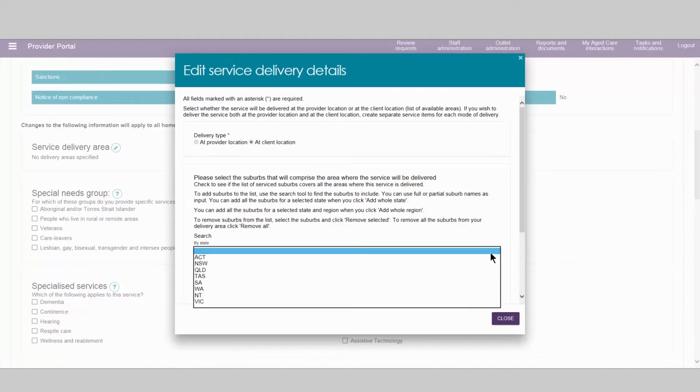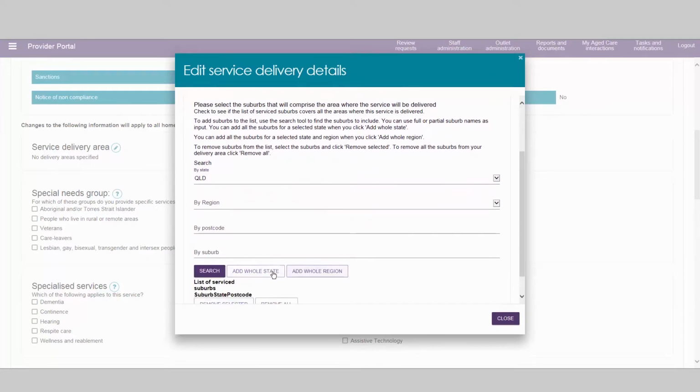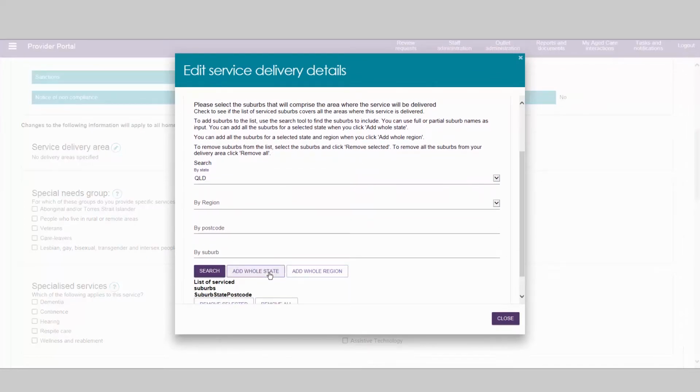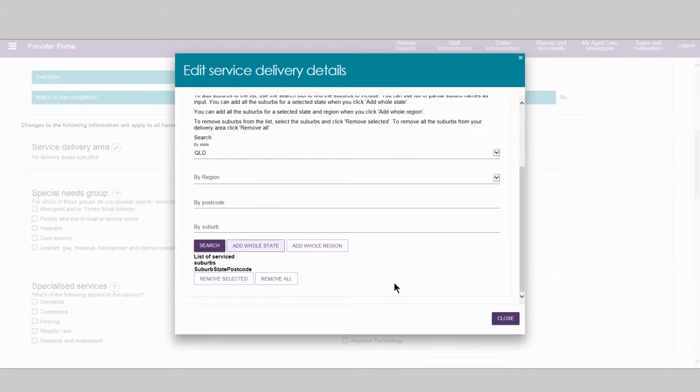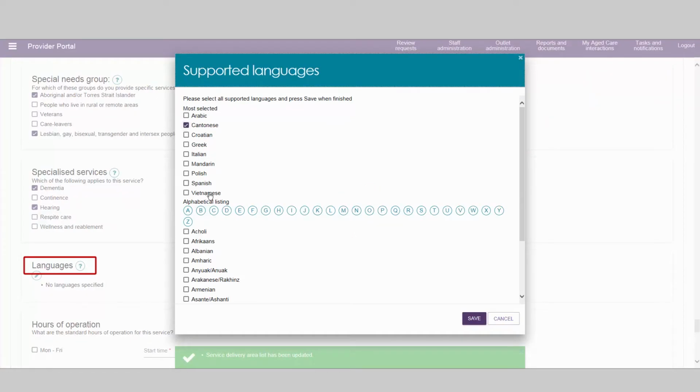Information about the areas you deliver home care package services is captured under the Service Delivery area. The functionality enables you to add a whole state, particular regions, or even specific suburbs. It is important that your service delivery information is accurate, as it is a key searchable field through the Public Service Finder. You can also promote any customised services you offer for specific special needs groups, any specialised services that you offer, and any specific language requirements you may cater to.